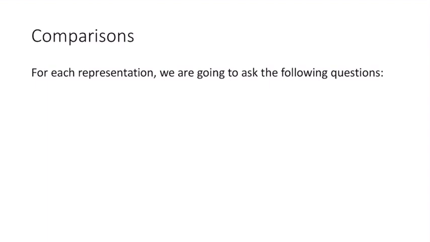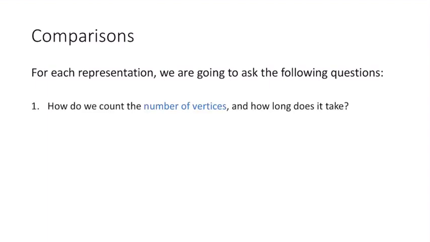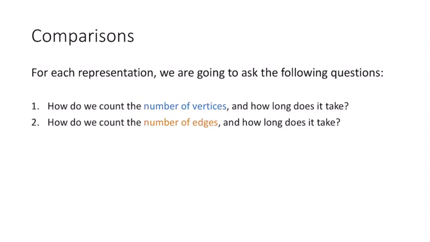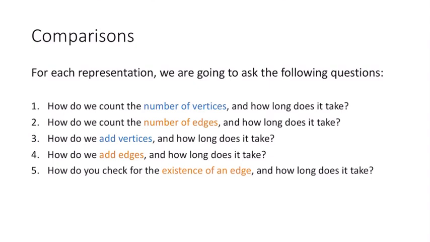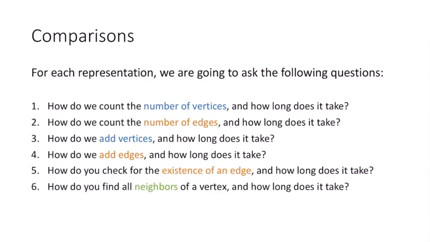For each of these types of graphs, we're going to look at the following questions. How can we count the number of vertices and how long does it take? How do we count the number of edges? How do we add a vertex? How do we add an edge? How do you check if an edge exists? How do you find all neighbors of a vertex? And how much memory is needed to store the graph.